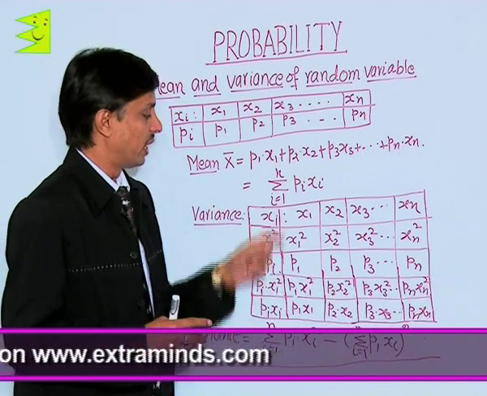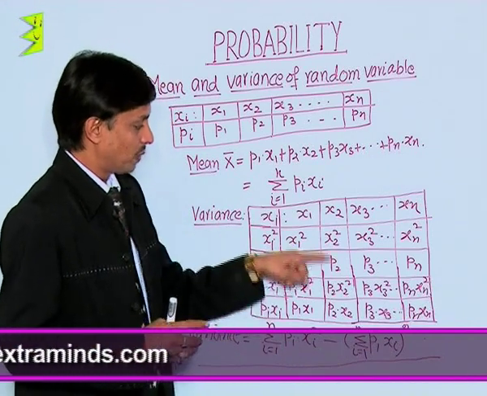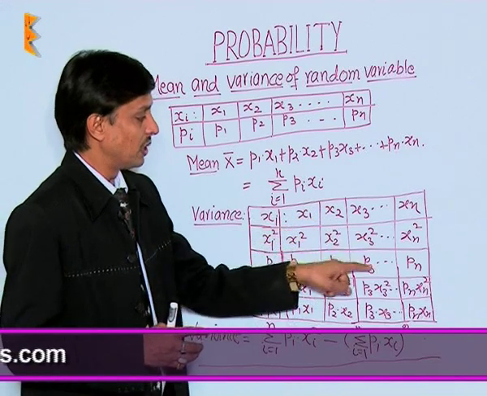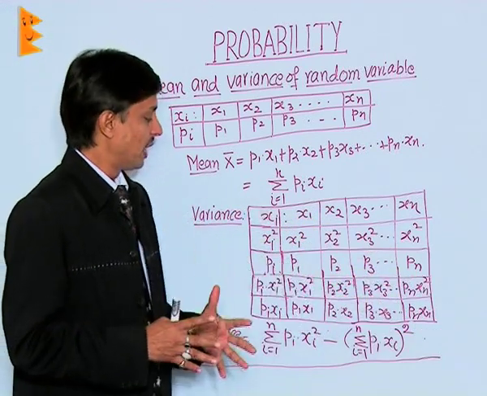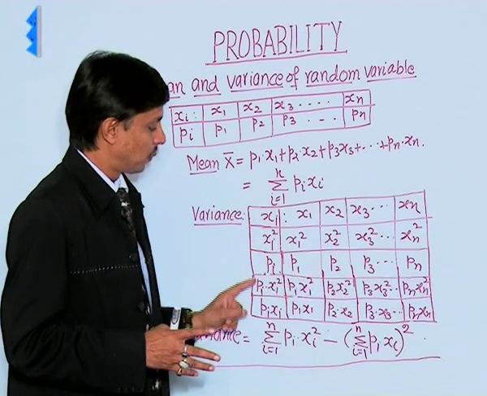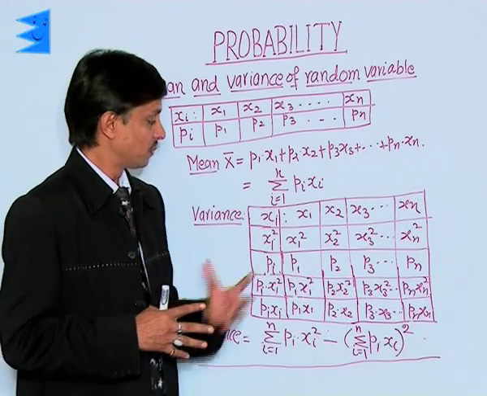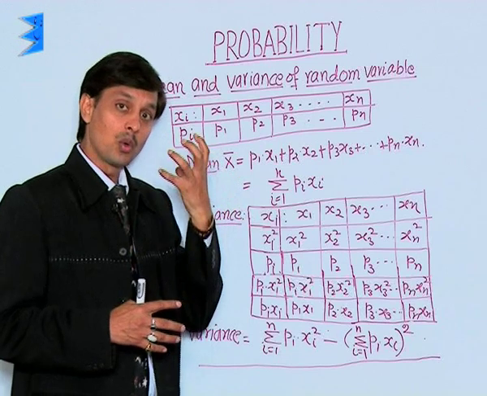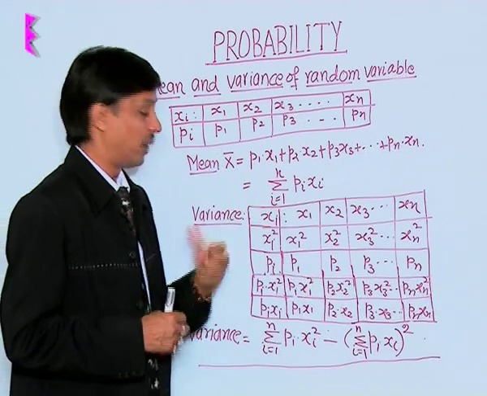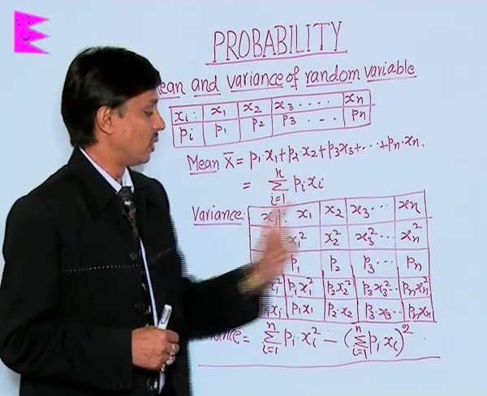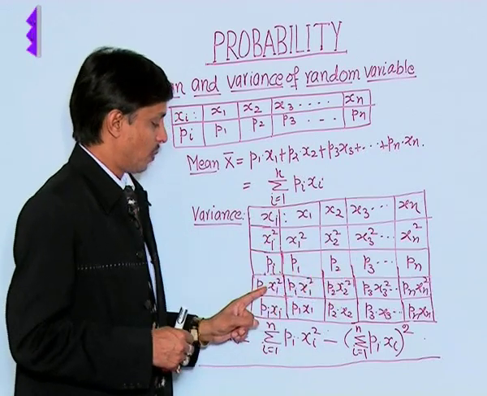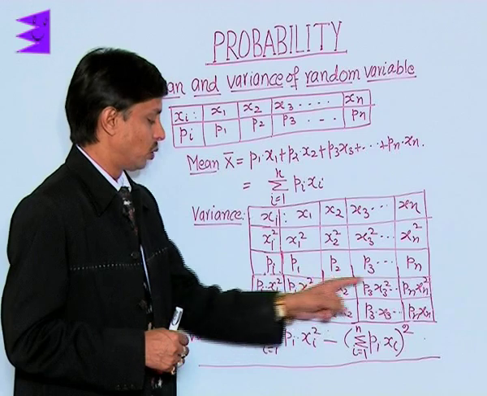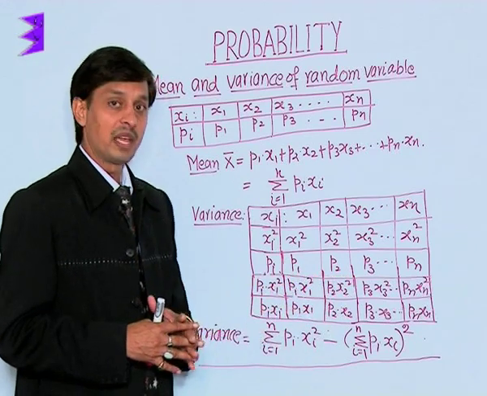Also we calculate p1 into x1, p2 into x2, p3 into x3, pn into xn. So we make 5 rows to obtain the value of variance: xi is the event, xi square is its square, pi is the corresponding probability, then the row of pi into xi square, then pi into xi.